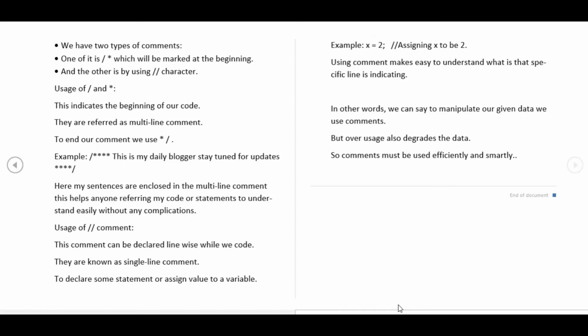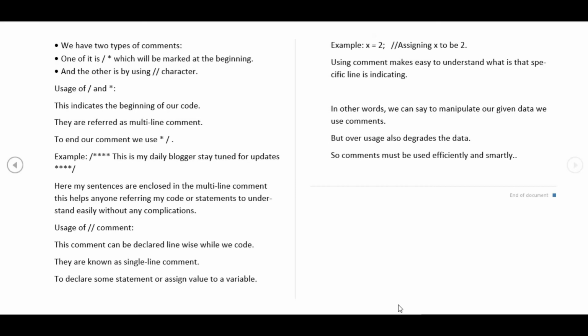One of them is slash and asterisk, which is marked at the beginning, and the other is by using the double slash character. Usage of slash and asterisk indicates the beginning of our comment. This is also known as a multi-line comment. To end our comment, we use the contrary, which is asterisk and then a slash.